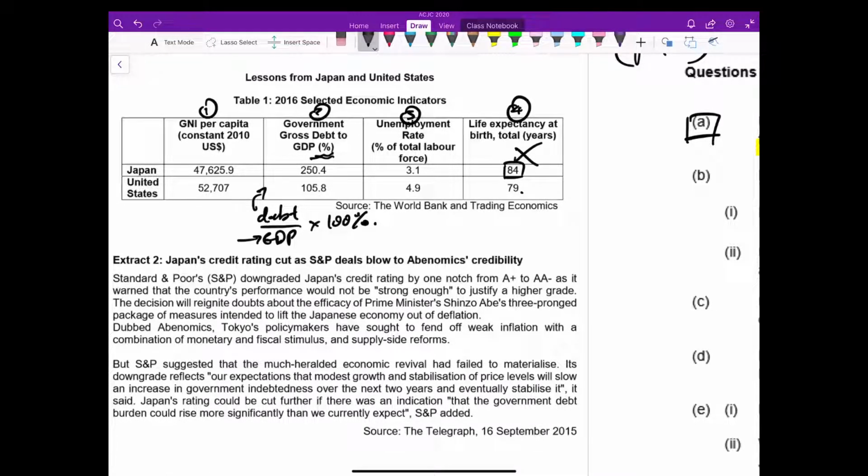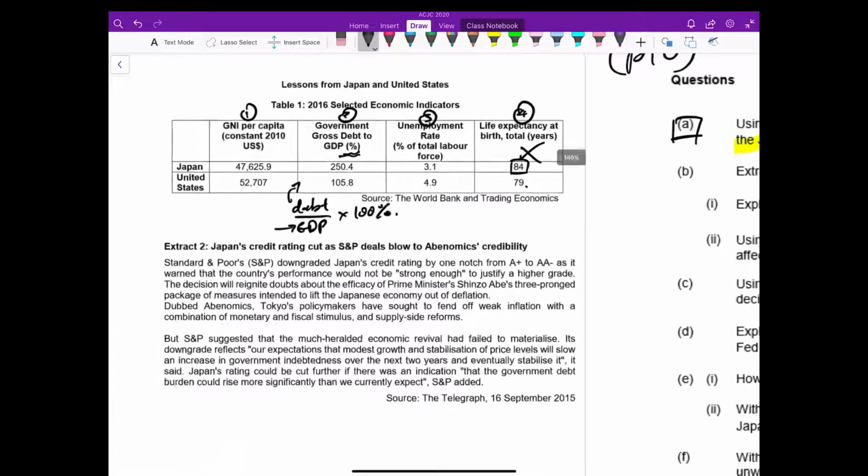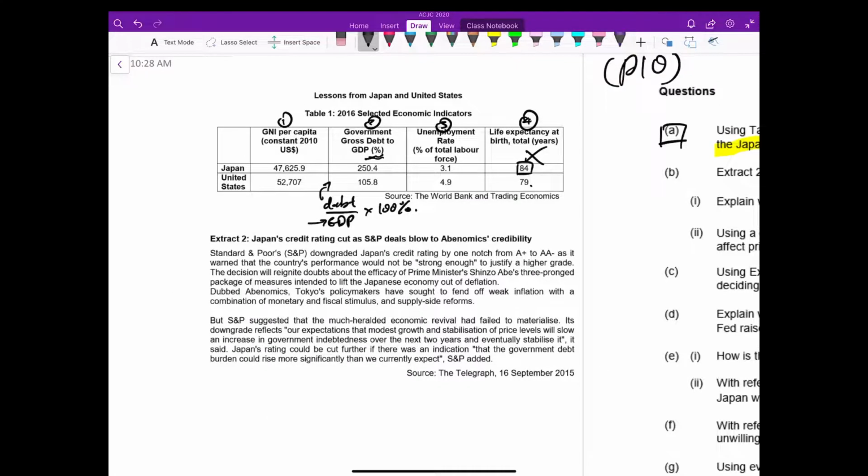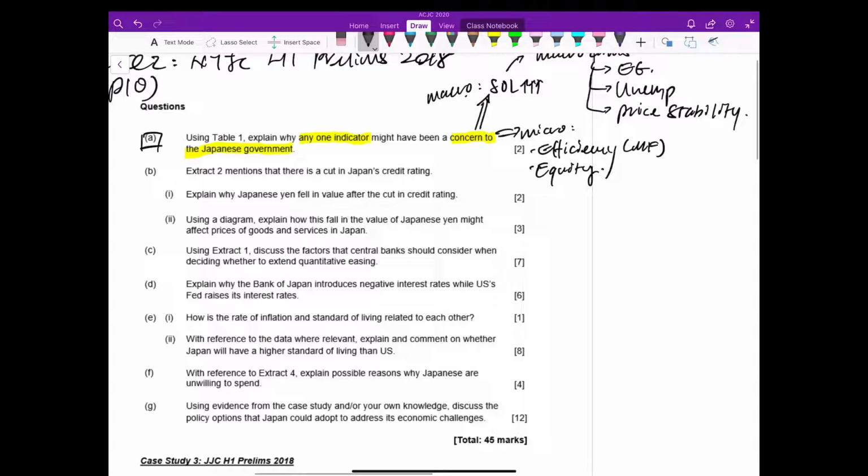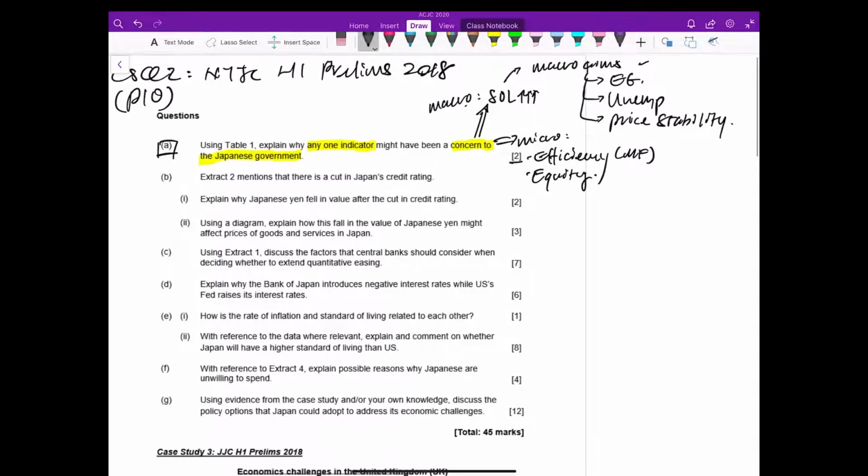So that's just one example. Even though the question allows you to pick any, please choose wisely. Choose the indicator which is the easiest to explain why it's a concern to the government. So let's head back to the question. When you do case study point mark question, a very useful tip is to identify how the marks are being distributed, because that will guide how you answer.